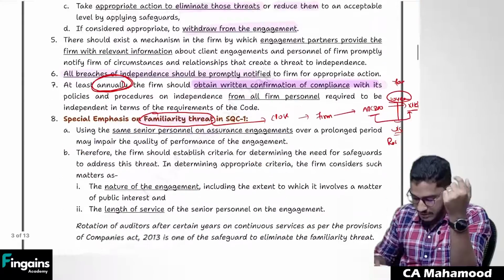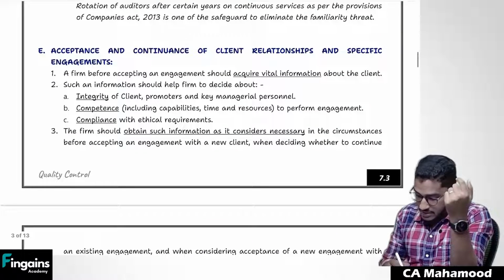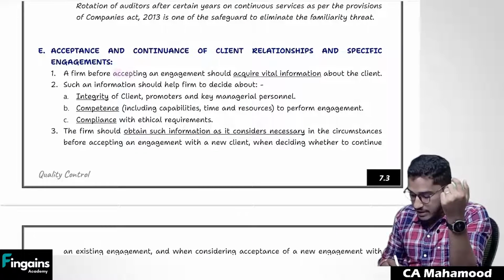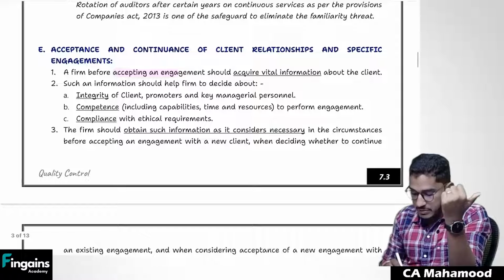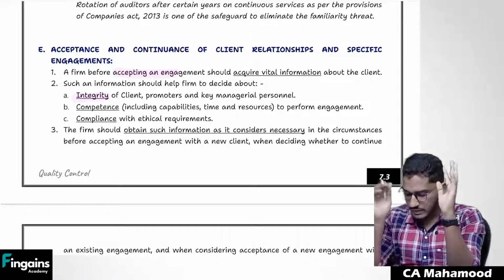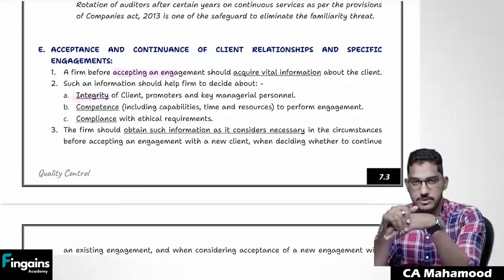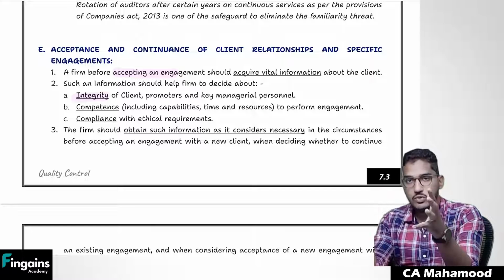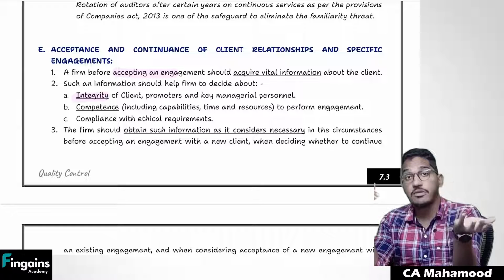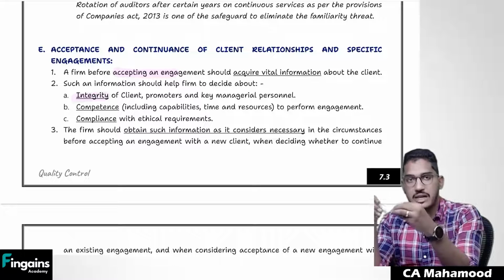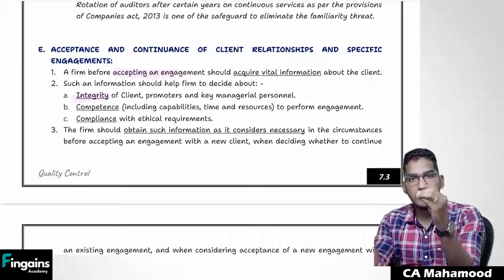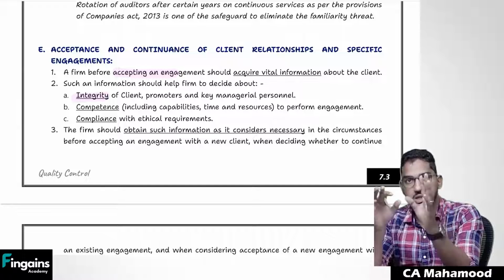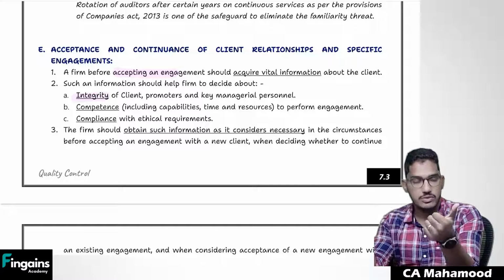So here SQC 1 says, whenever you have to take a decision whether to accept a client relationship or not, you should consider some information like integrity of the client, its promoters and key managerial persons. So how honest are my client's top level management? Are they well known for good decisions or well known for frauds? If I came to know that one client is coming to me whose top management are well known for committing frauds, will I accept the audit or will I try to stay away from that? I will try to stay away from them.